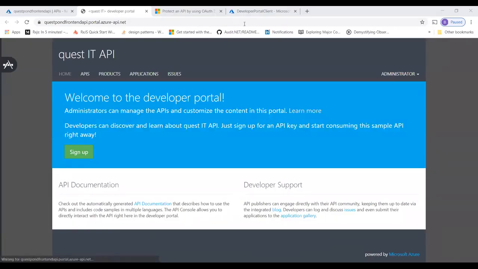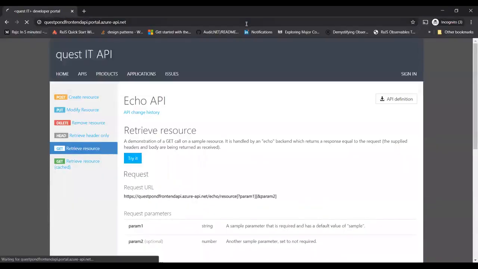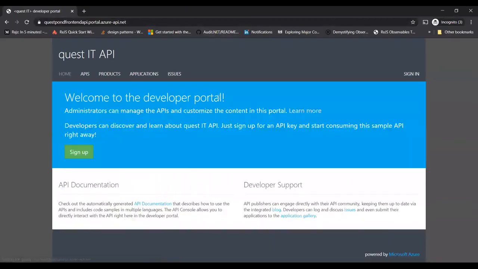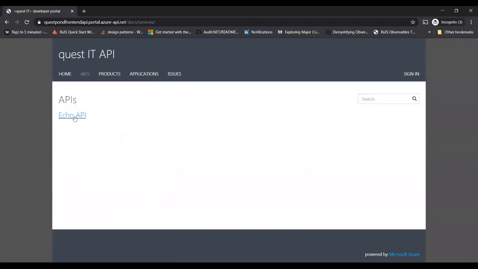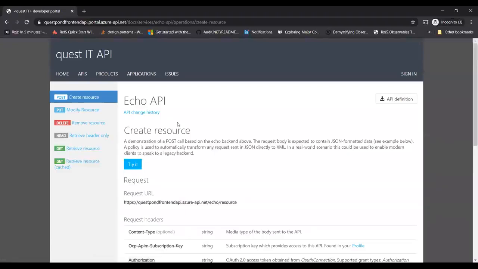I'm going to the get. This is the Incognito mode. I'm sorry, this is the Incognito mode. Why did I go into Incognito mode? Because I don't want to log in, right? So I'll go to API, Echo API. We have only one API. I'll try to make a call to the get method.